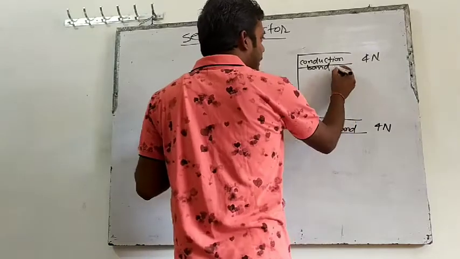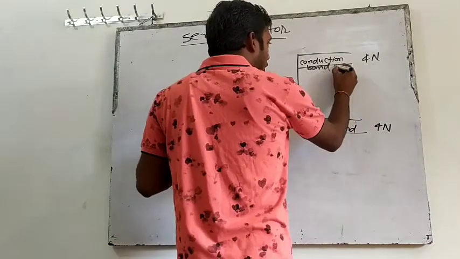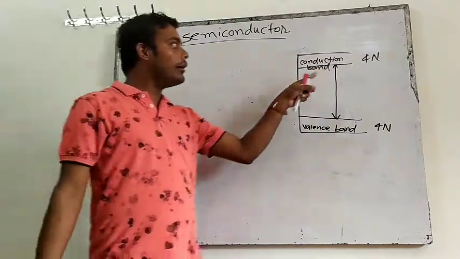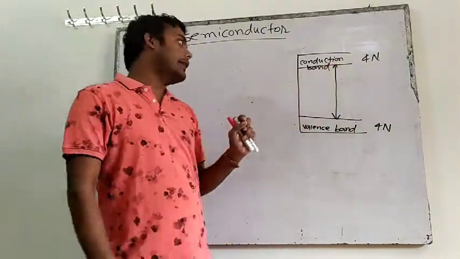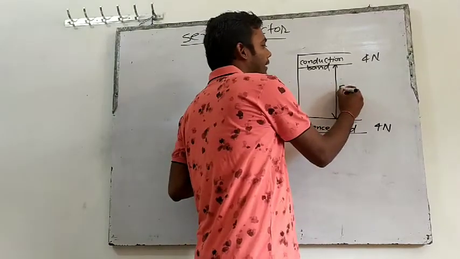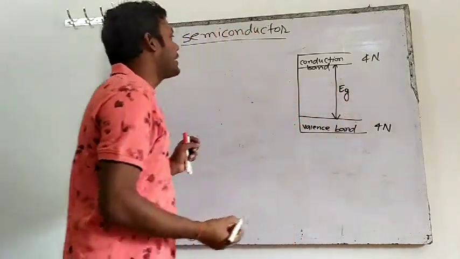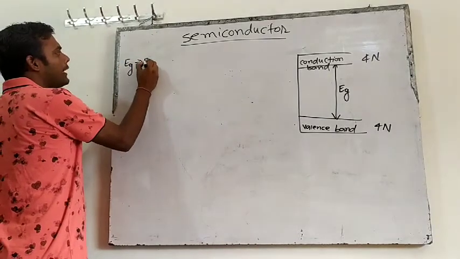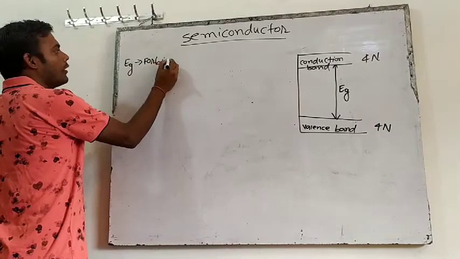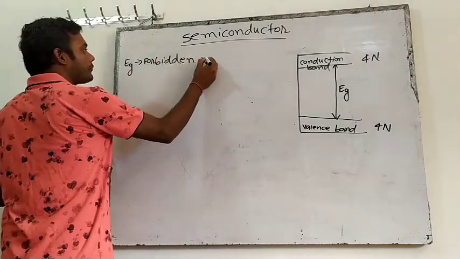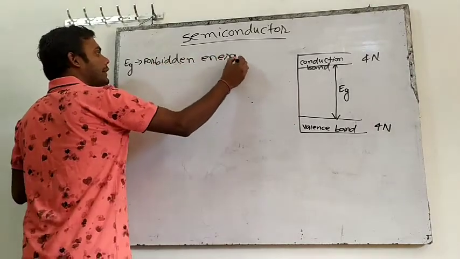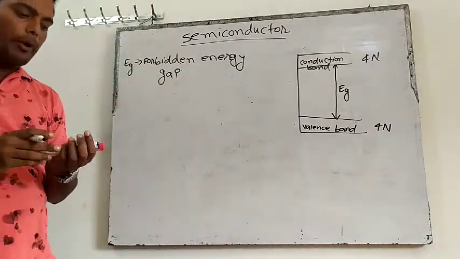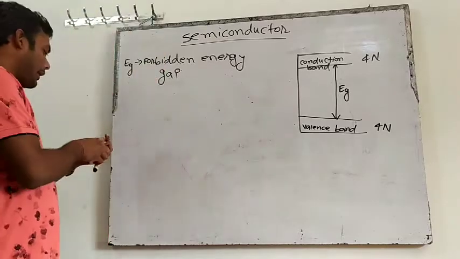Now you are seeing this gap. This is the gap between valence band and conduction band, and this gap is known as Eg. Actually, what is Eg? Eg is known as forbidden energy gap. How will we define forbidden energy gap? Write it.